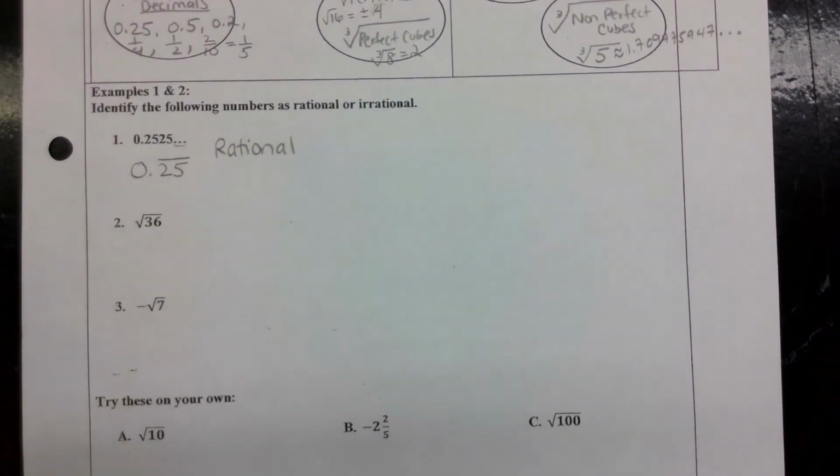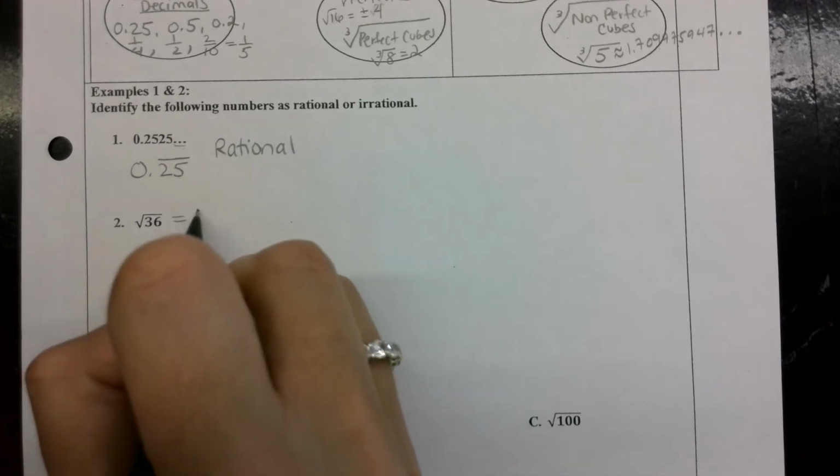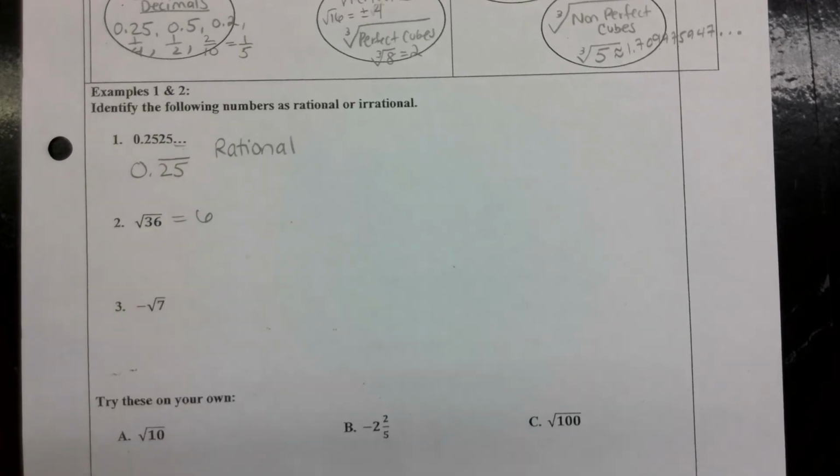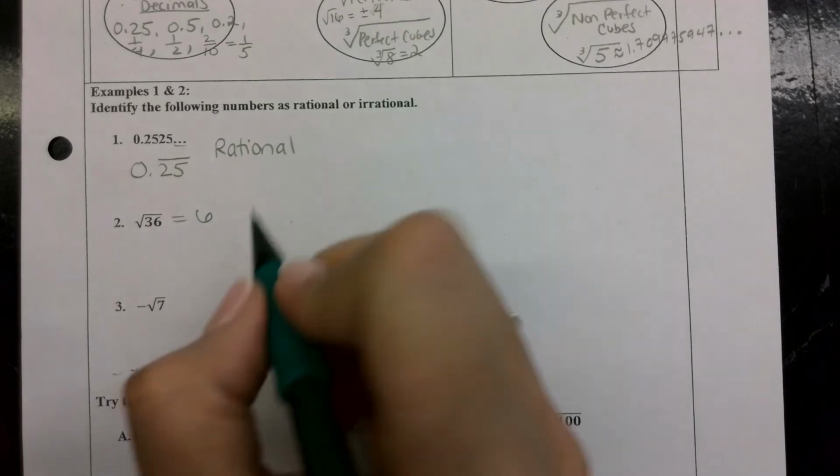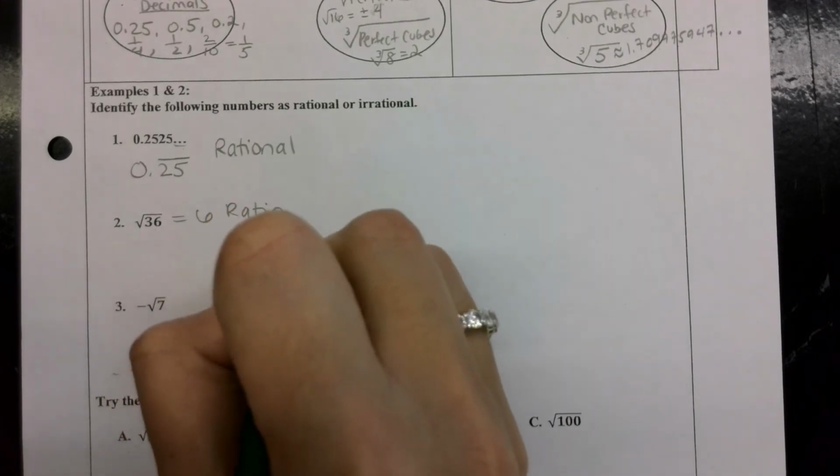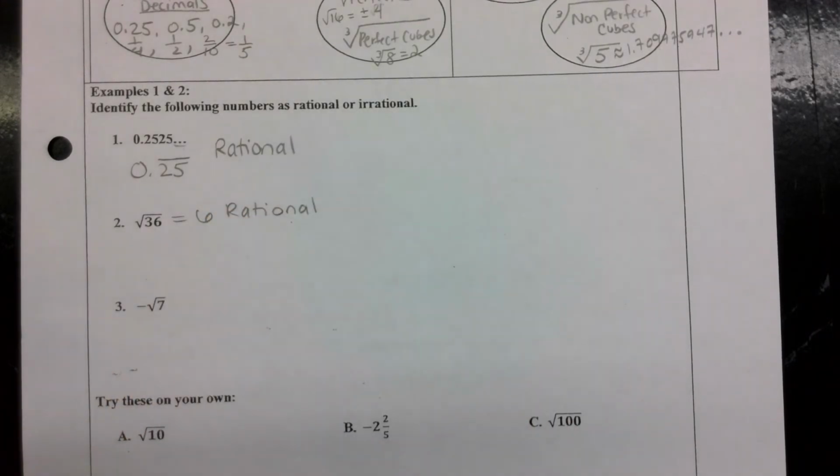What about the square root of 36? What would that simplify to? Good. Can you write 6 as a fraction? So is it rational or irrational? Good. What about the square root of 7? Or sorry, the negative value of the square root of 7.